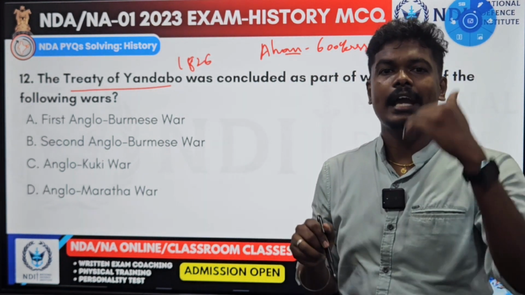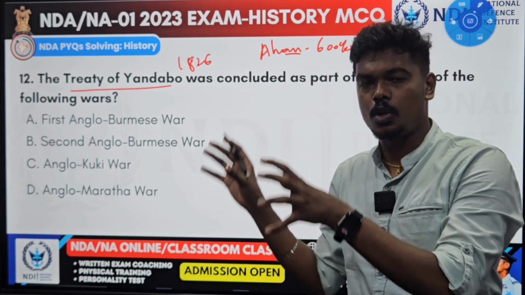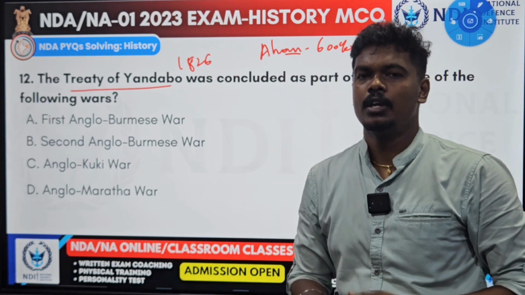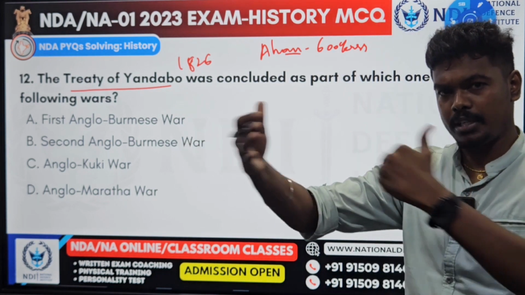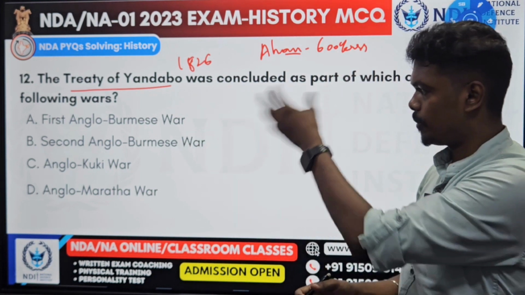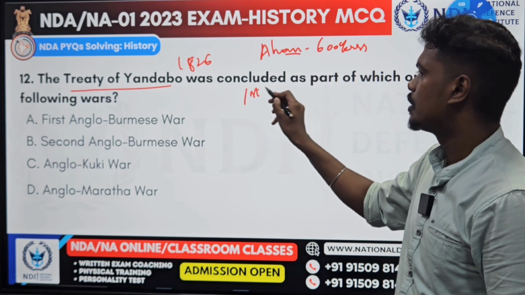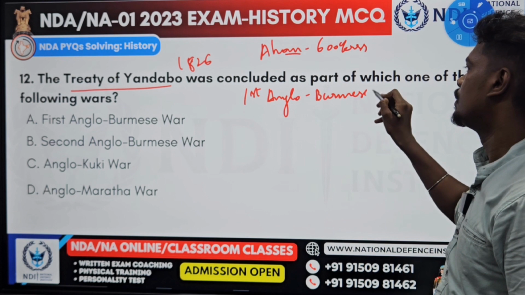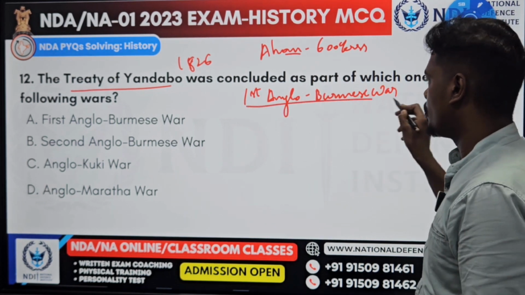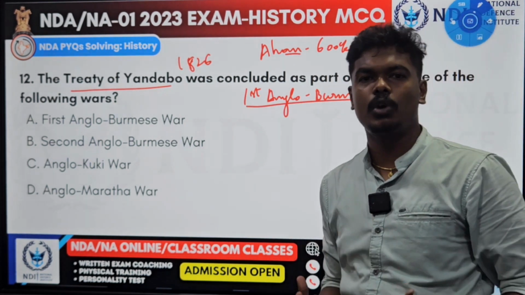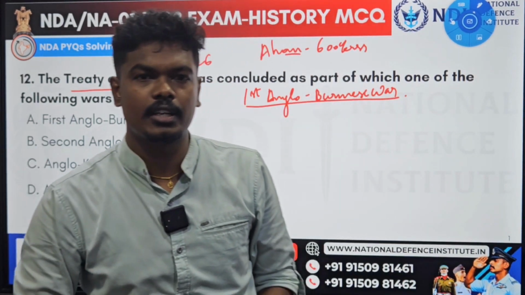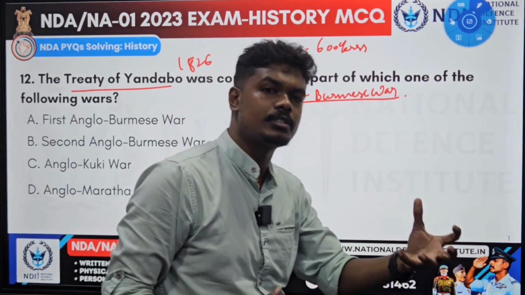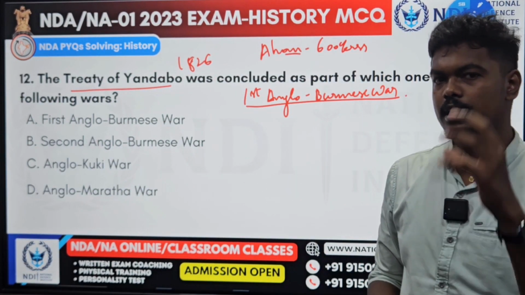So, what happened? The Anglo-Burmese war happened. Burma was ruled by a king called the King of Ava. The capital of Burma was Ava at the time. At the time, the British Empire and Burmese Empire started to collide, so along the border these people went to war. That is called the first Anglo-Burmese war. Obviously British won because British had superior warfare methods. They had a highly trained army, very good leadership, highly qualified military skilled persons, generals and all. Because of this, they won the war.